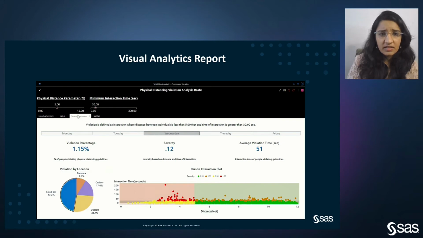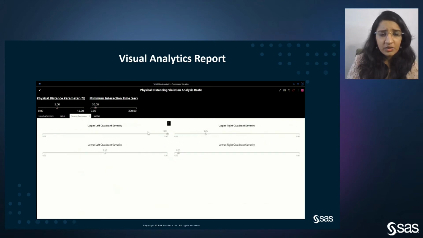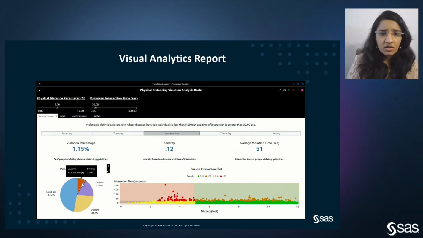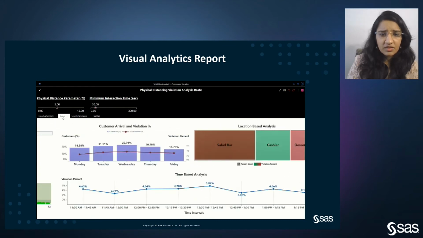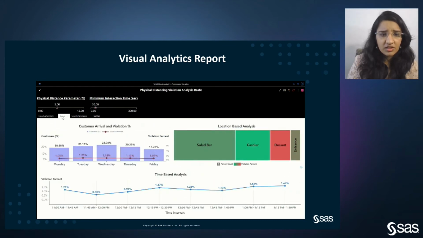So here, as we see, an individual can select the severity level based on the quadrants. The lower right quadrant, which is the least severe, we have kept at a lesser value, and the upper left quadrant, which has much higher severity, we have kept at 1. So as we could see, the severity plot, the violation of the person, keeps on changing based on location.